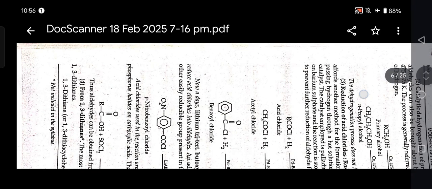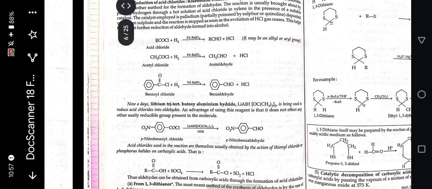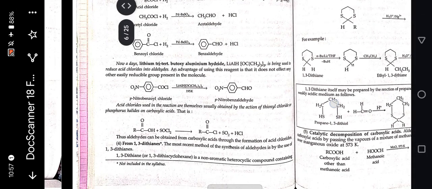Next is catalytic dehydrogenation of primary alcohols. When primary alcohols are treated in the presence of Cu at 573 Kelvin temperature, aldehydes are formed. Next is reduction of acid chloride, the Rosenmund reaction. When acid chloride plus H2 is treated in the presence of Pd/BaSO4, we get RCHO plus HCl. When acetyl chloride reacts in the presence of Pd/BaSO4, acetaldehyde is formed and HCl is a side product. When benzoyl chloride is treated in the presence of Pd/BaSO4, benzaldehyde is formed.